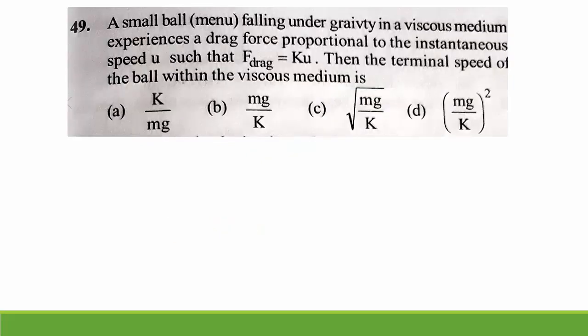49th question. A small ball falling under gravity in a viscous medium experiences a drag force proportional to instantaneous speed u, such that the drag force F is equal to k into u. Then what is the terminal speed of the ball in the viscous medium?